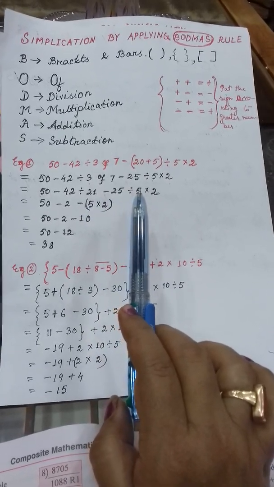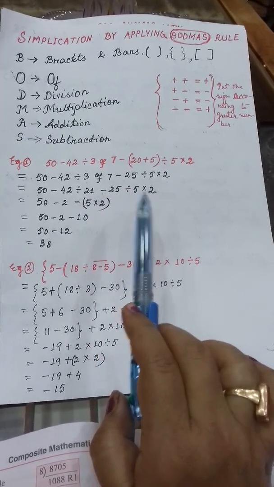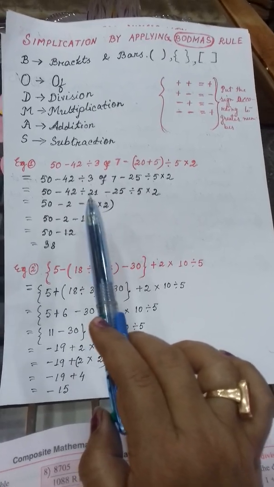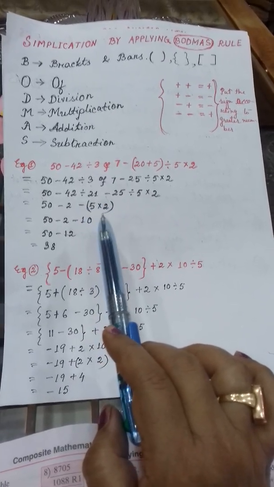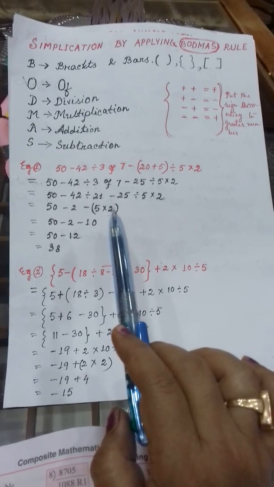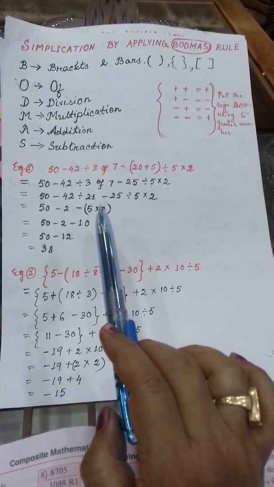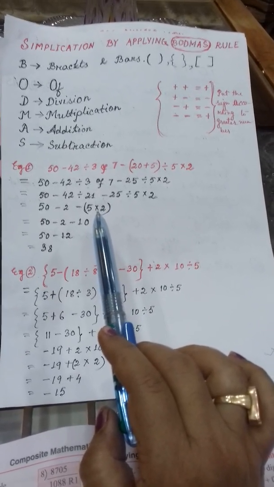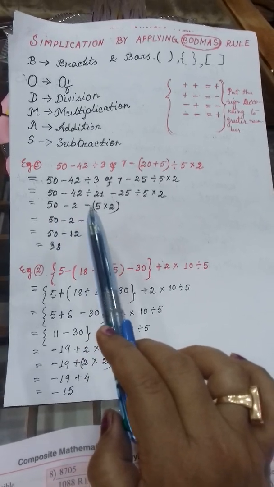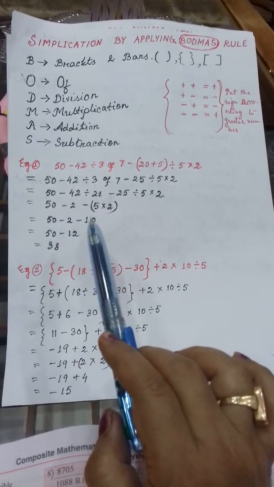Now this 25 divided by 5 is 5, into 2. So these two are together, that's why I have enclosed them within brackets. Always use the brackets, then your calculation will never be wrong. Got it? So after that I have solved this bracket one.